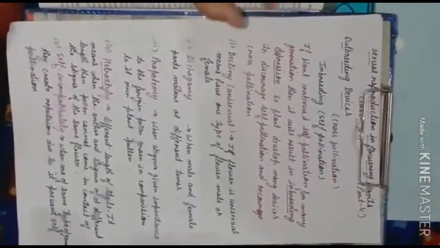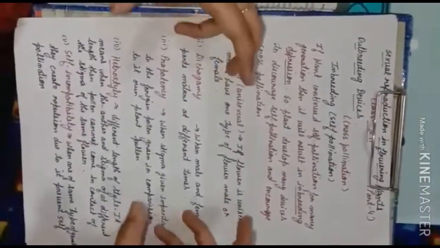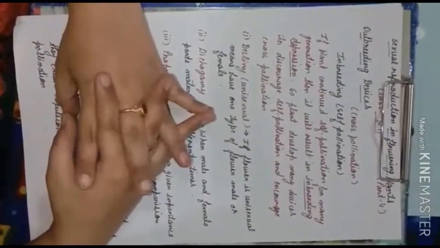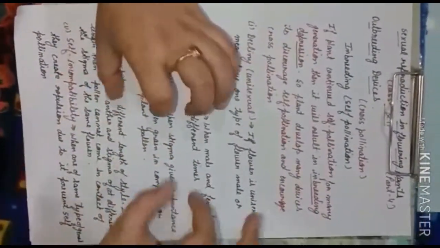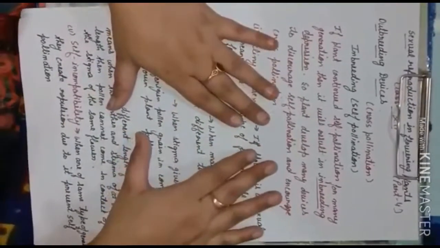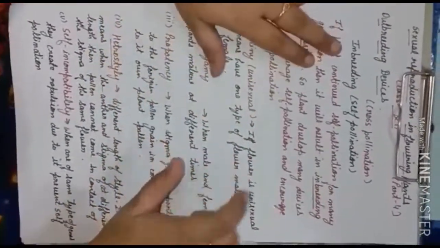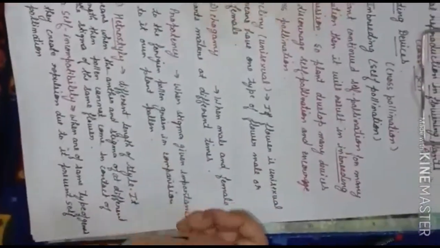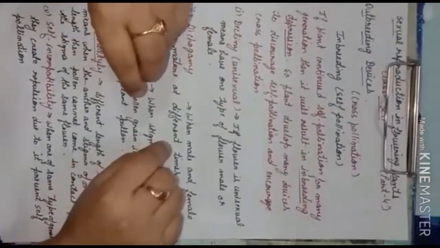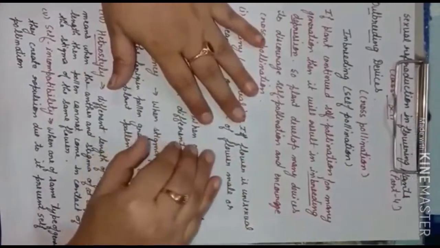Okay, now what are outbreeding devices? Let me clear you first. Breeding means crossing, understood? At the time of crossing, when the male and the female gamete are being crossed, that is called breeding. Now if the pollination, meaning the crossing, is between the same type of flower, then it is called self pollination.